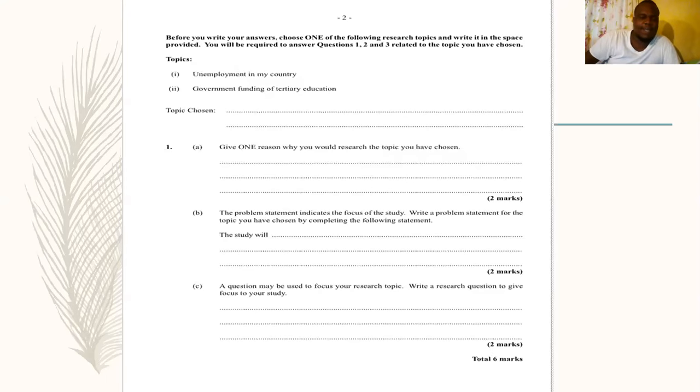You can say, the study will seek to find out the causes, effects, and possible solution to the issue of unemployment in my country, right? So your study should focus on 3 research areas: cause, effect, and solution. And those are the things that you are going to seek to find out. It's almost like the SBA. So the SBA is surrounded by those research questions.